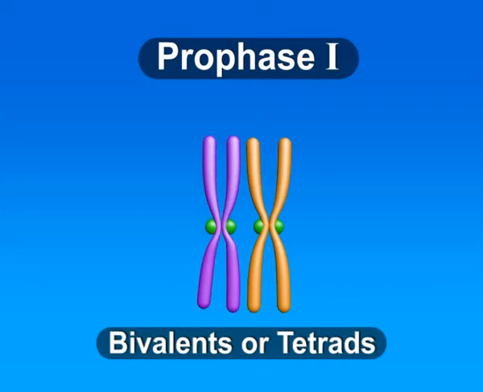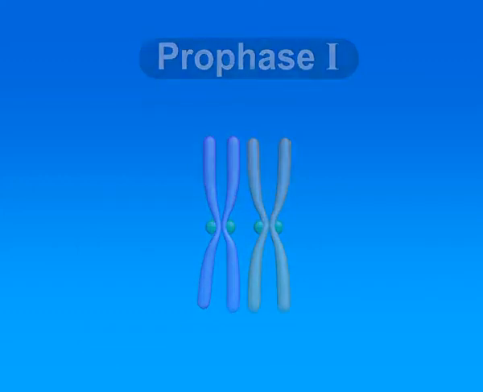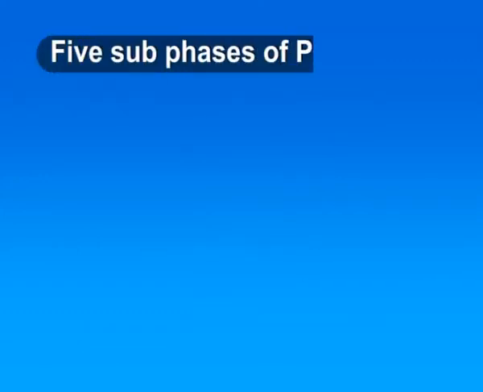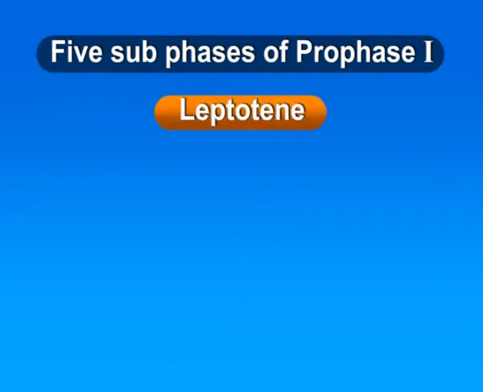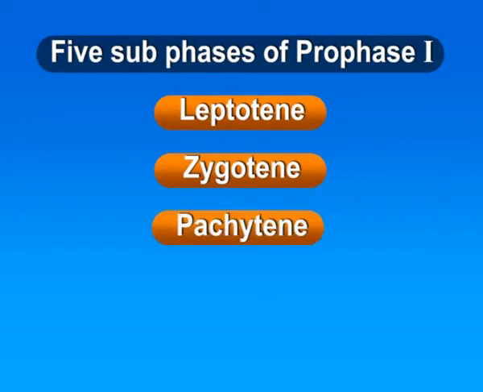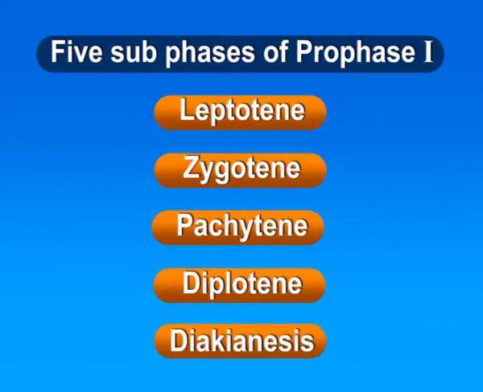Prophase 1 has been further divided into 5 subphases based on changes in behavior of chromosomes. The 5 subphases of Prophase 1 are leptotene, zygotene, pachytene, diplotene, and diakinesis.